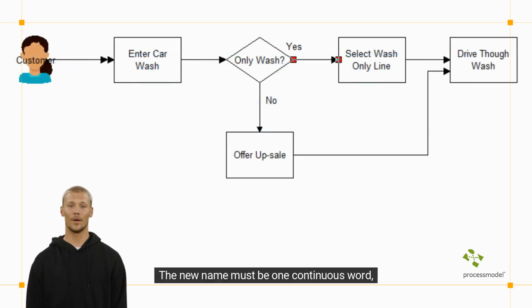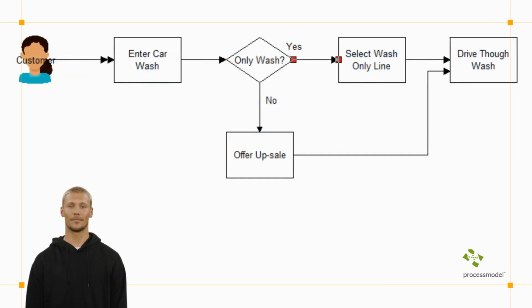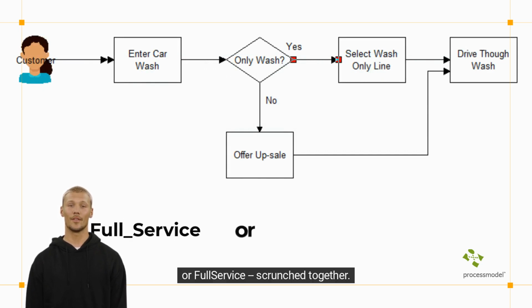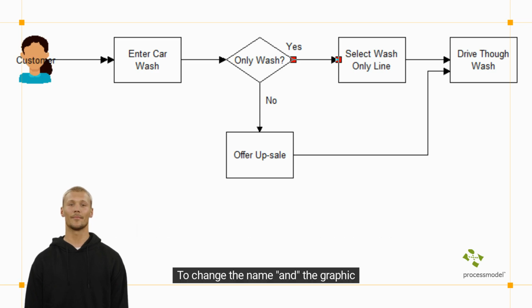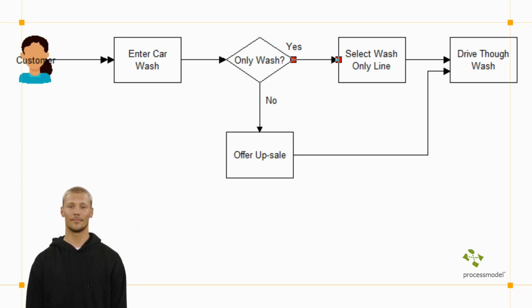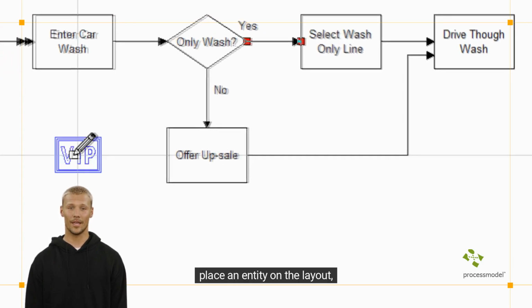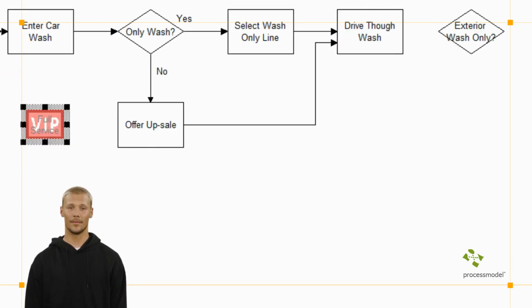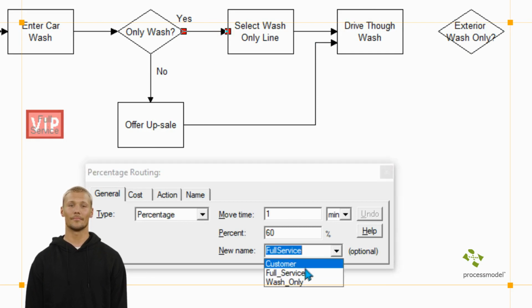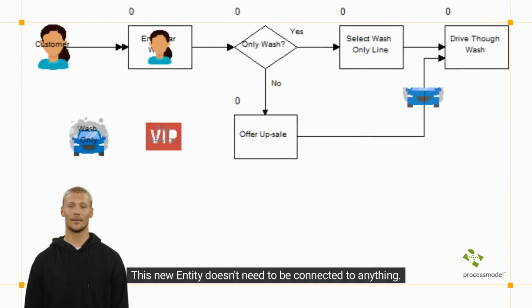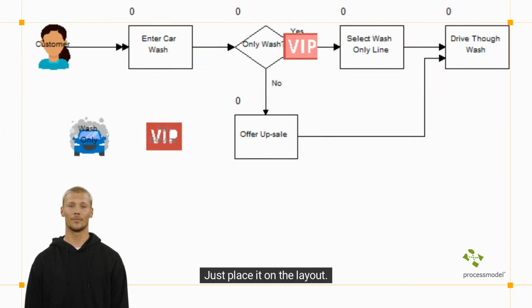The new name must be one continuous word, such as full_service or full service scrunched together. To change the name and the graphic simultaneously, place an entity on the layout. Then, instead of typing the name, select the name from the New Name dropdown. This new entity doesn't need to be connected to anything. Just place it on the layout.